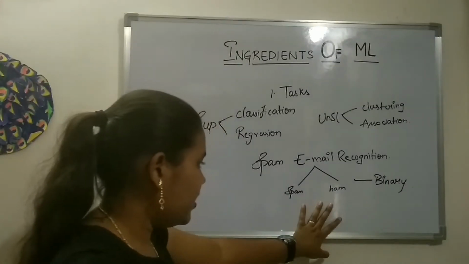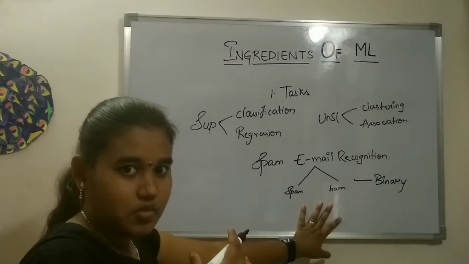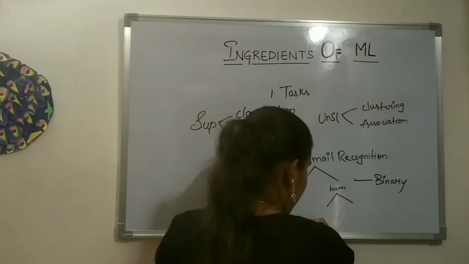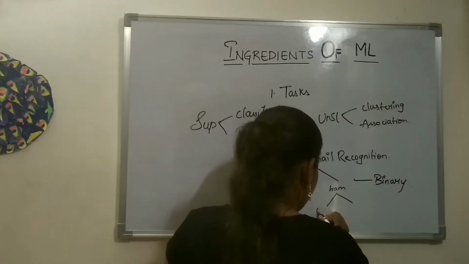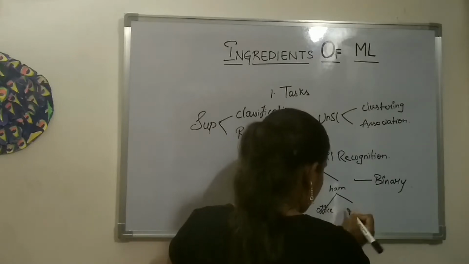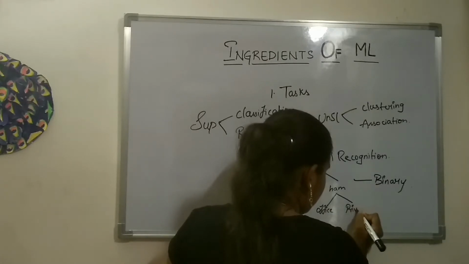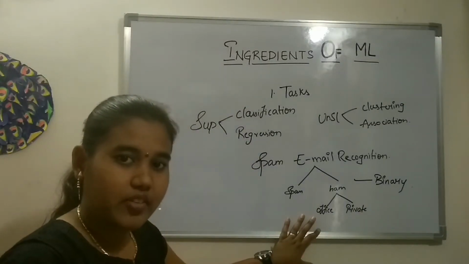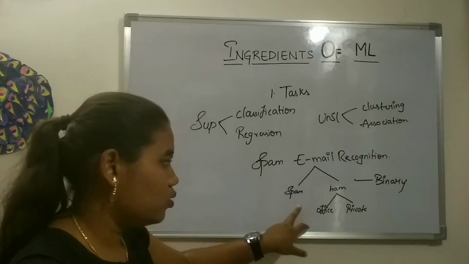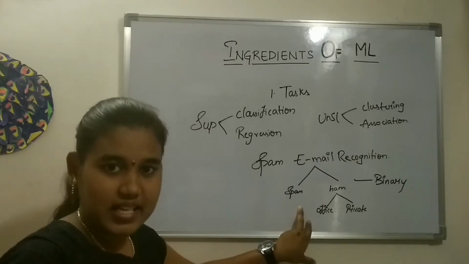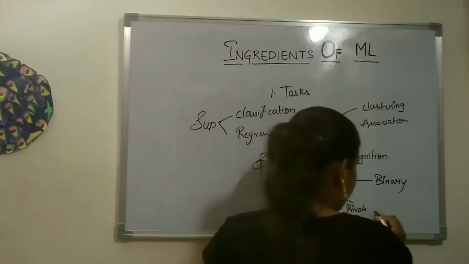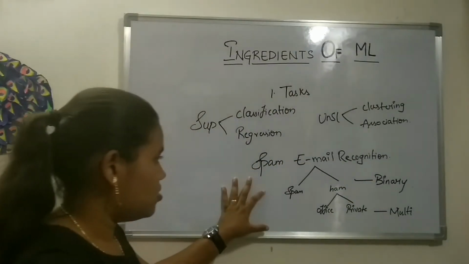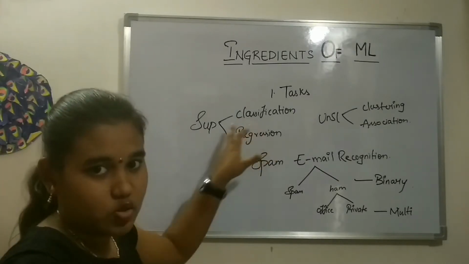Now if I again divide those classes, then it becomes multi-class. If I divide the ham class into two different classes, some into office emails and some into our private emails, then the classes are divided into more than two. If we have more than two classes, then it is known as a multi-class classification task. So this is how we deal with the classification case in supervised learning.